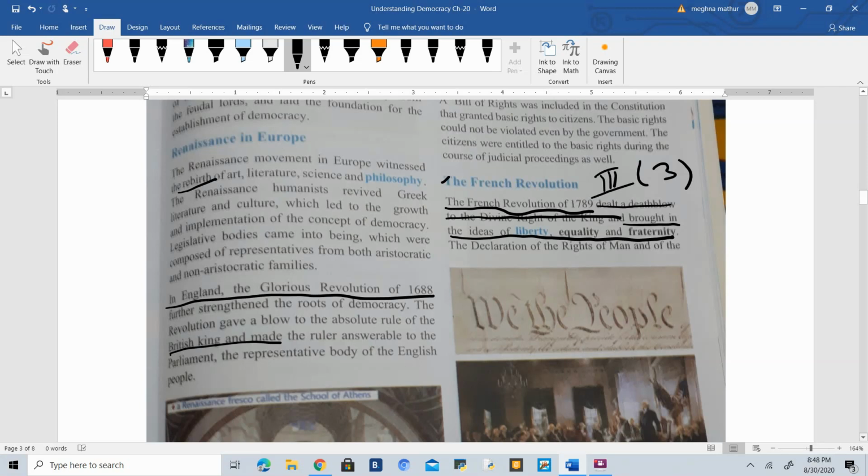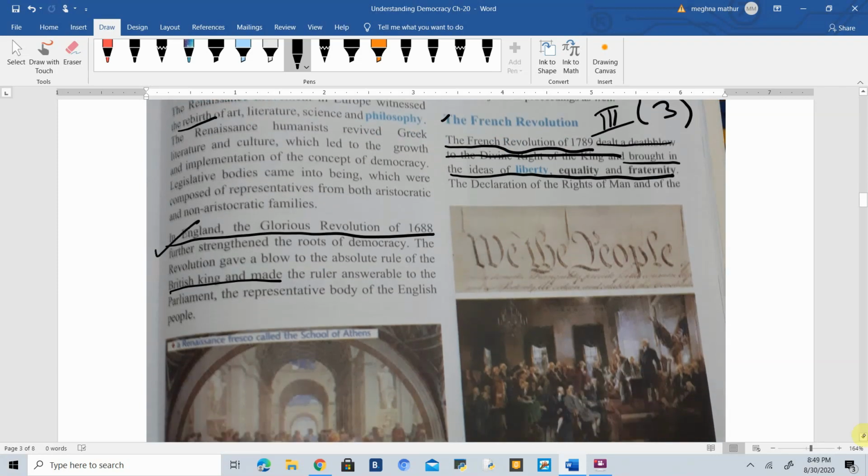It was a dark age because the power was only in the hands of nobles and the king. But in the Renaissance time, when society was changing and their thinking was changing, they began to realize that democracy is a kind of government which they must follow. Okay.